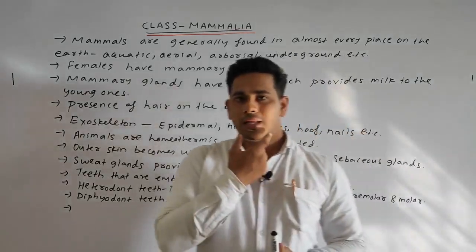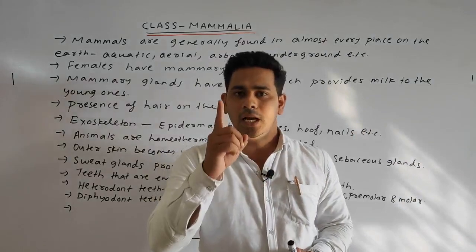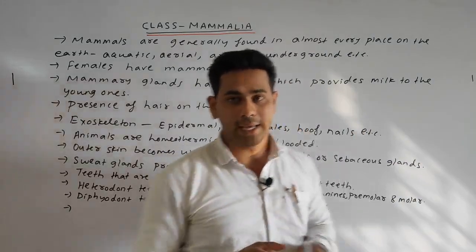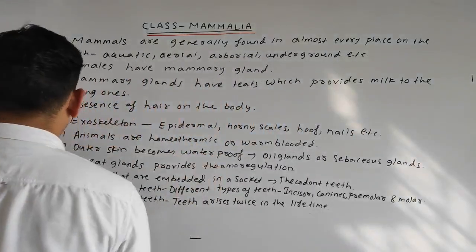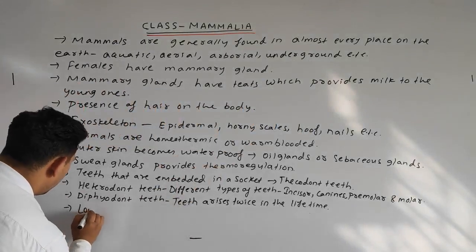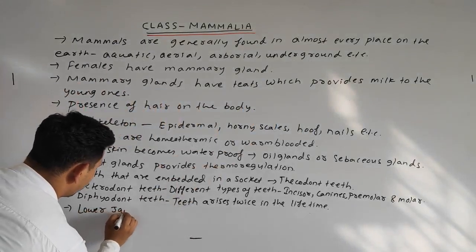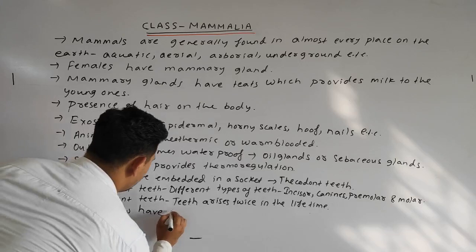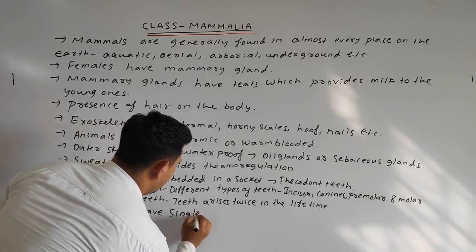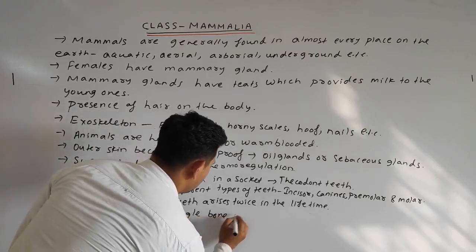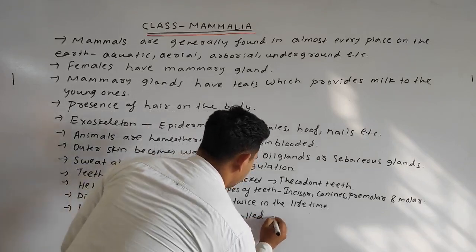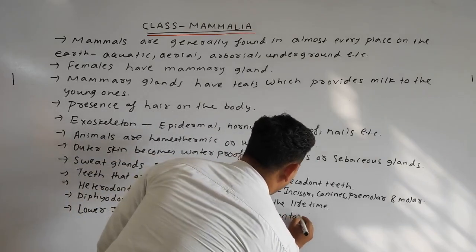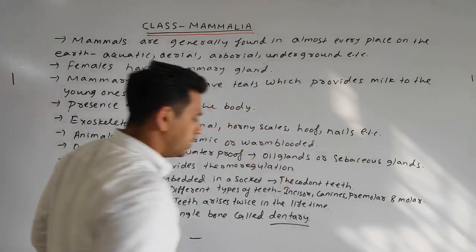Next point: the lower jaw consists of a single bone that is called the dentary. What is it called? It is called dentary. Lower jaw has a single bone called dentary. Okay, important, dentary.